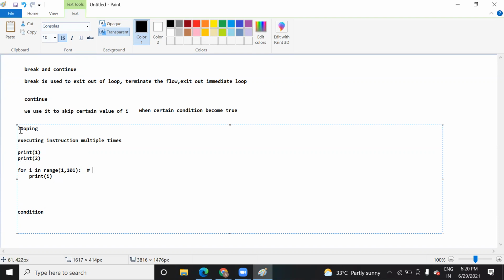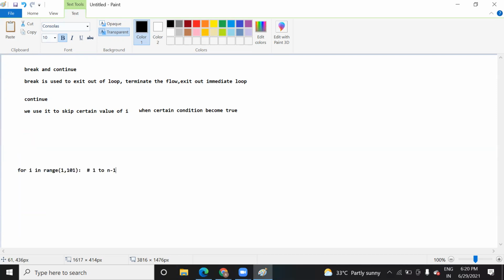So do you understand why looping is important and how you can reduce your task of writing the same line 100 times? How will the flow come? For I in range 1 to 101 means I is initialized with 1, it will print I, and the output will be first 1, then 2, and it will go till 100, that is n minus 1.